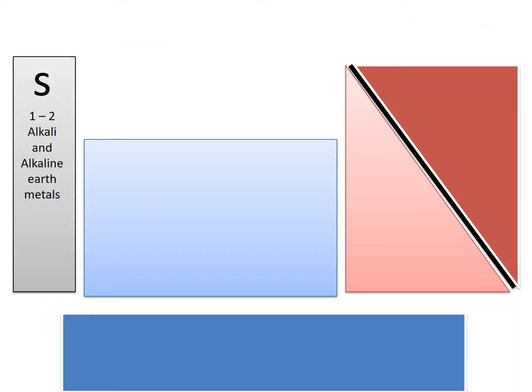Okay, so this is how you can actually in general remember the modern periodic table. The one on the left is the S block, which has group 1 and 2. It has alkali and alkaline earth metals. Then we have the D block in the center, which constitutes the groups from 3 to 12. These are the transition elements. In that only you have the F block, which are inner transition elements.